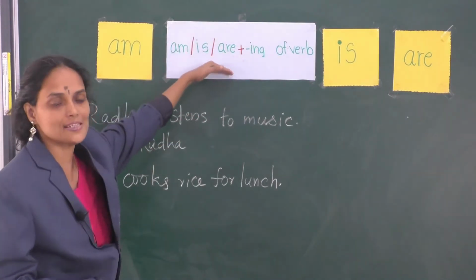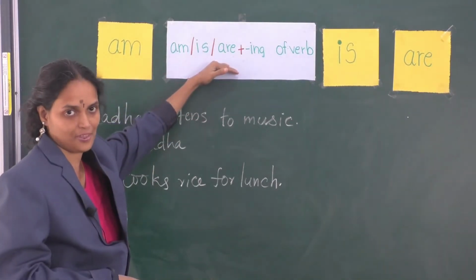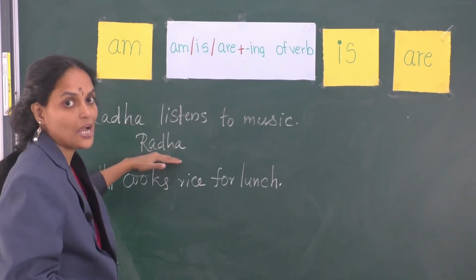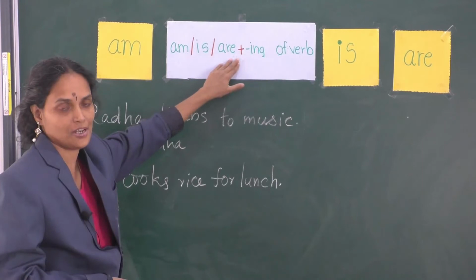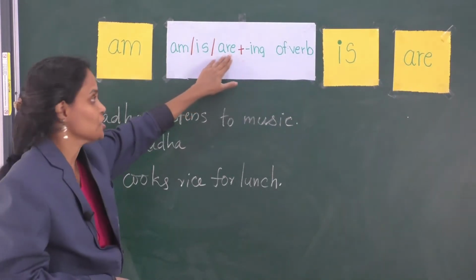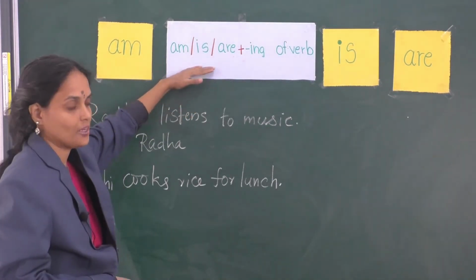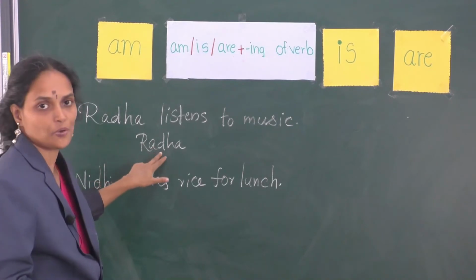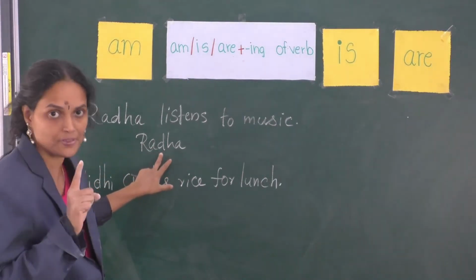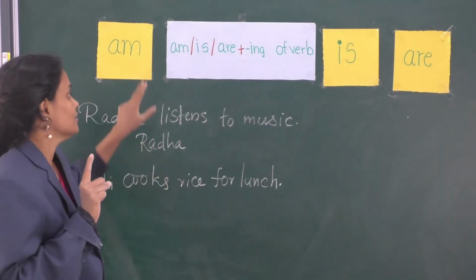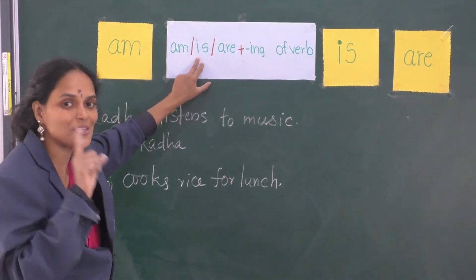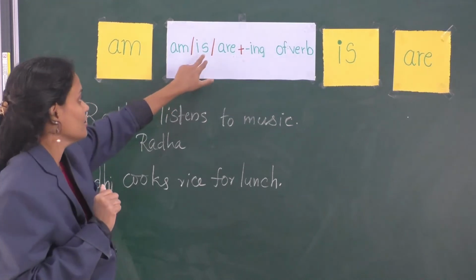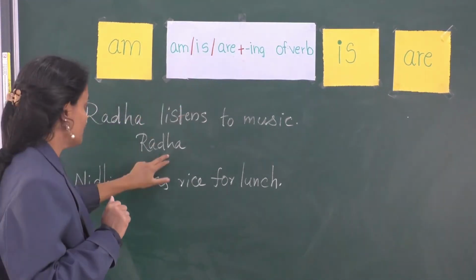Now, let's look at the equation here. First, the subject, which is followed by an auxiliary verb. Which auxiliary verb should be used here? The subject is singular, Radha, only one person. So the auxiliary verb should also be the singular one: is. Radha is.